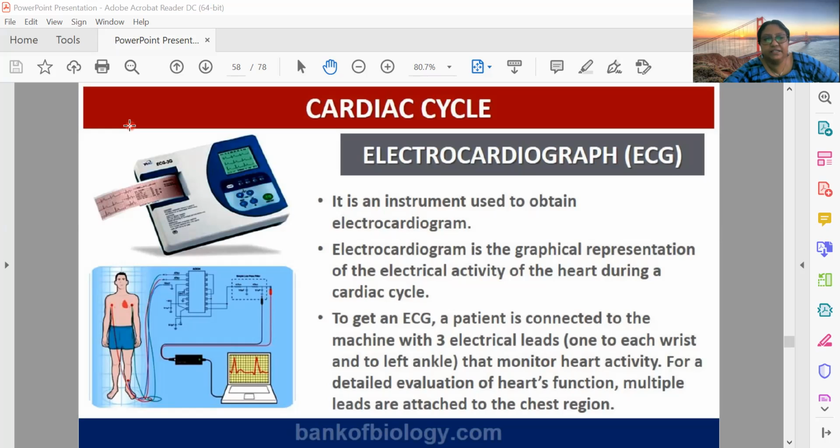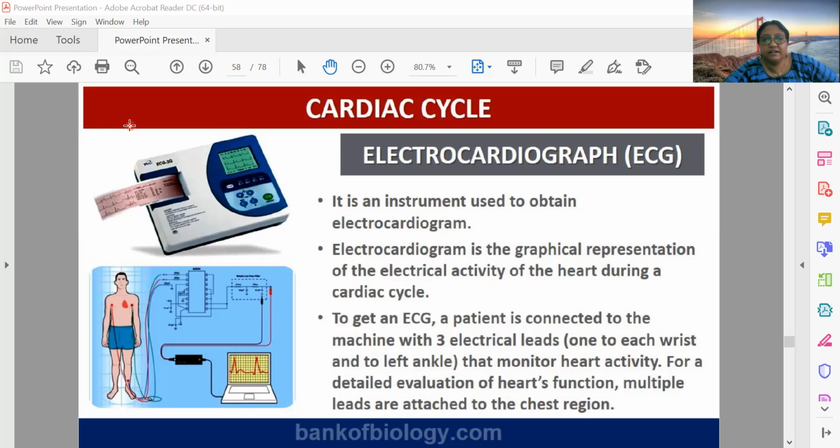signal produced by our heart and convert it into a depictable image. So if you want to do an ECG of a patient, you need to connect the machine with 3 electrical leads.